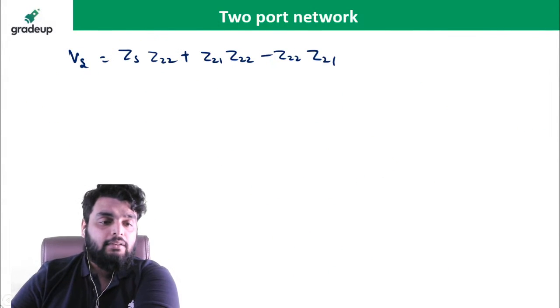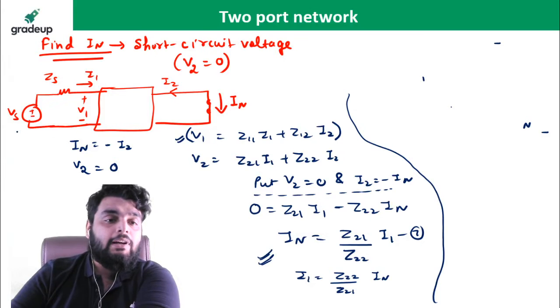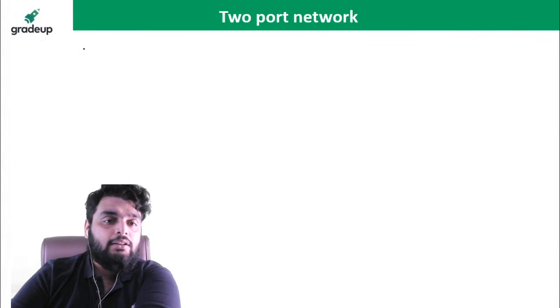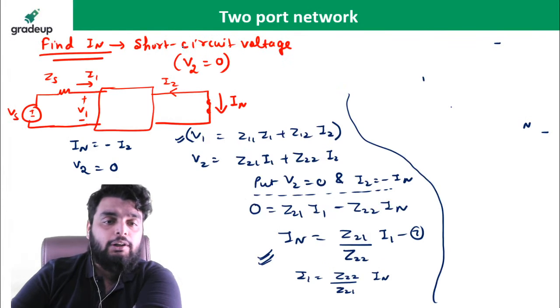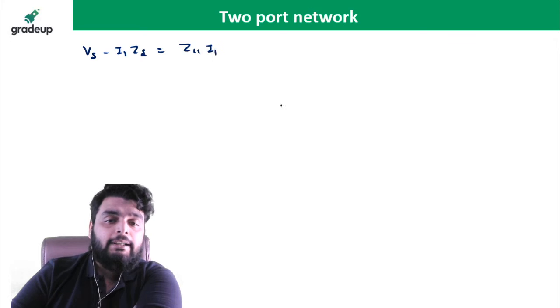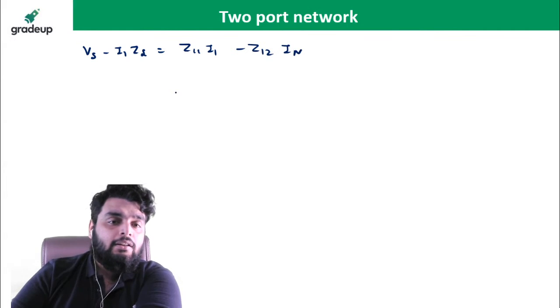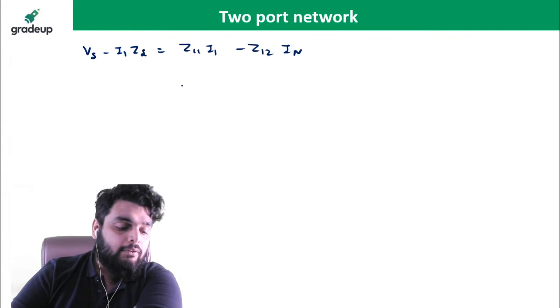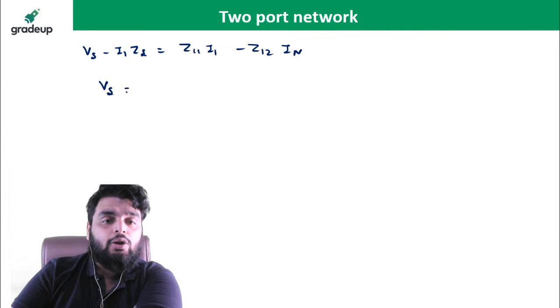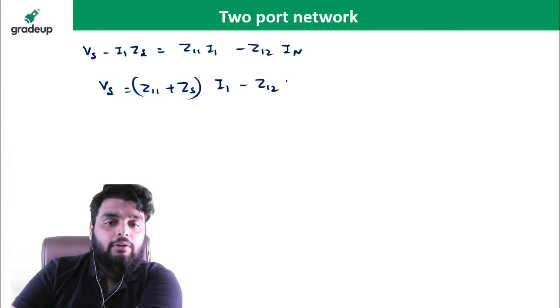What is the value of V1 I have, children? The value of V1 is VS minus I1 ZS. So VS minus I1 ZS is equal to Z11 I1. Here I2 is equal to what? Minus IN. So minus Z12 IN. Right? We can write it this way, minus Z12 IN. Now VS is equal to (Z11 plus ZS) in brackets I1 minus Z12 IN.